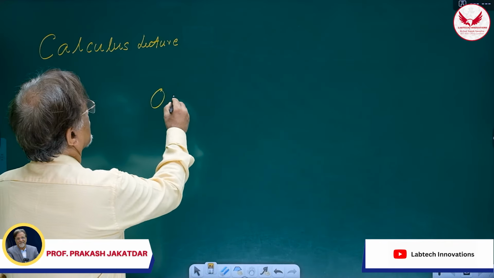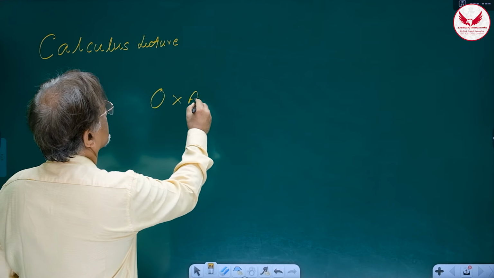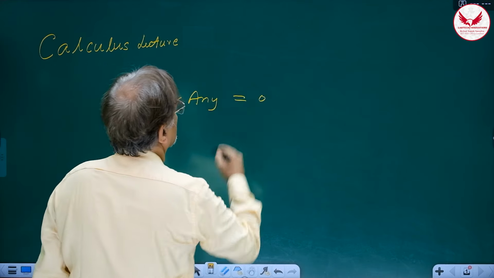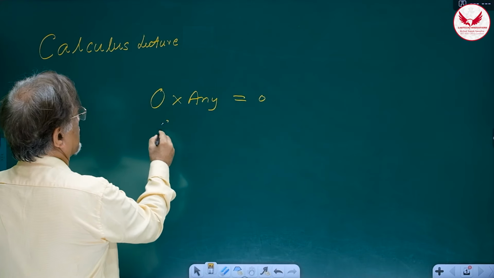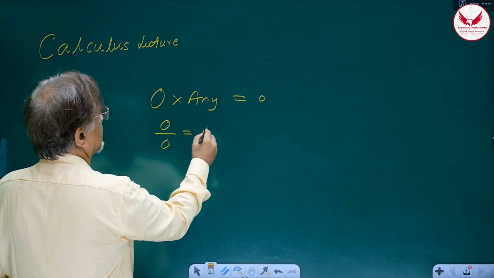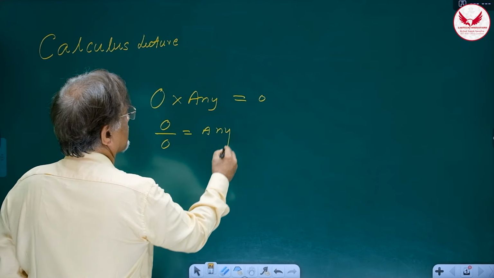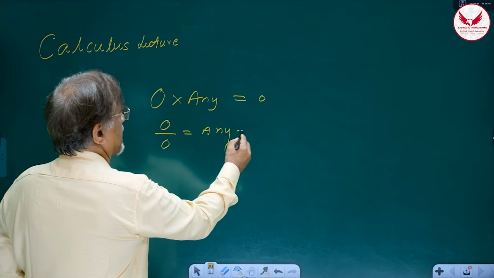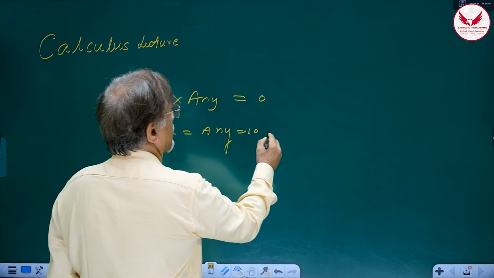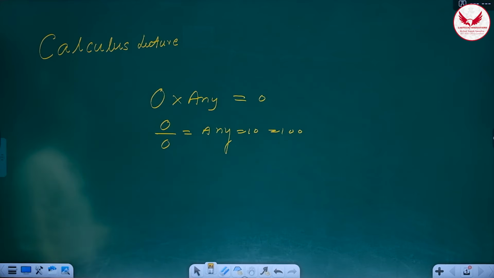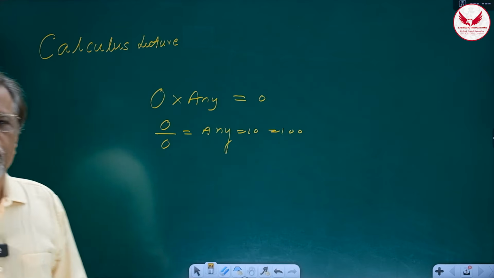0 multiplied by any number gives you what? 0. But if you write it, it also means 0 upon 0 is equal to anything. Now anything can be anything, because you can write it 10 or you can write 100 also. In that case, we'll come across a fantastic contradiction that 10 is equal to 100.